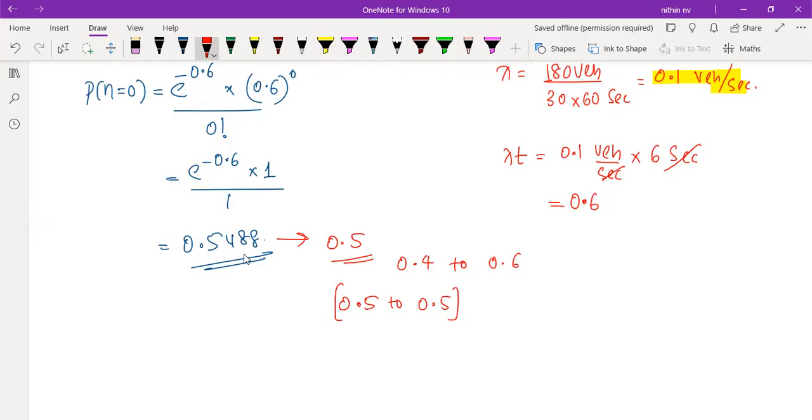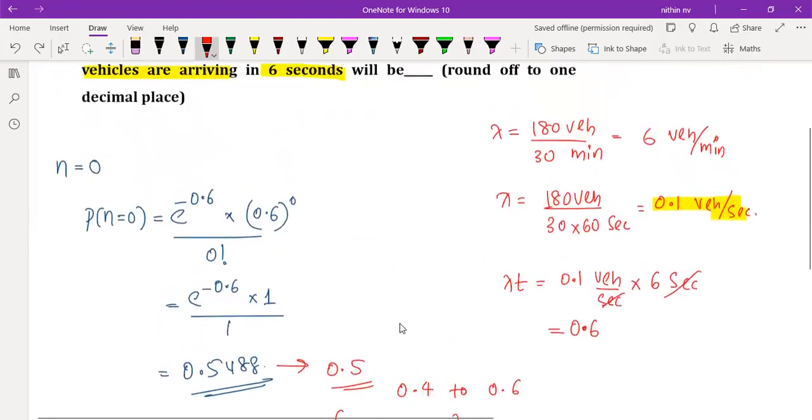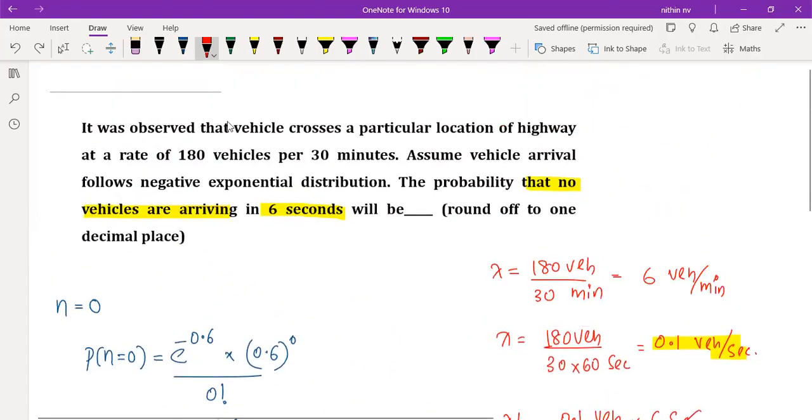See, no one is going to keep 0.4 unless they are making a mistake. There is no point of keeping it as 0.6 also. Maybe they can give 0.5 to 0.6, but there is no point of giving 0.6 because this is nowhere related to 0.6. If it was like 0.57 or something like that, then maybe they would give 0.5 to 0.6. So always substitute the more accurate value. Got it, guys?